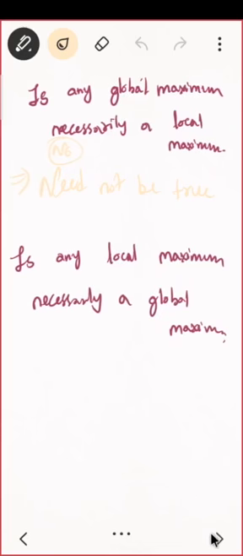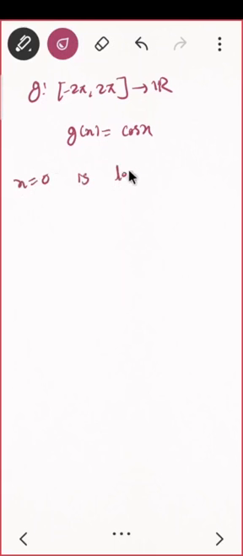Take one more function and think. Look at this function. Suppose you are having a function g from minus 2 pi to 2 pi to R, and g of x is given by cos x. What is the graph of cos x? If you know, when does the value of cos become maximum? At x equal to 0. So can I say x equal to 0 is local maxima?